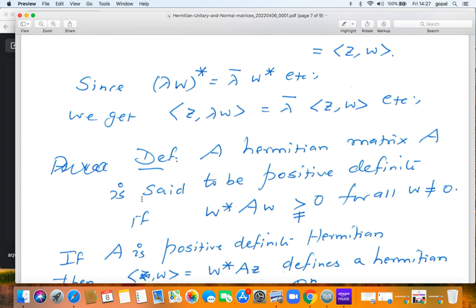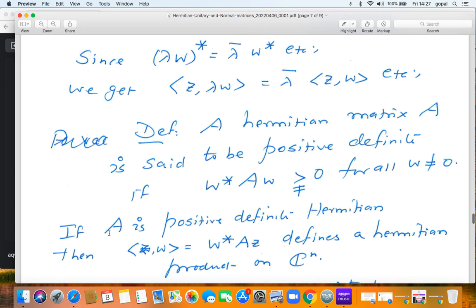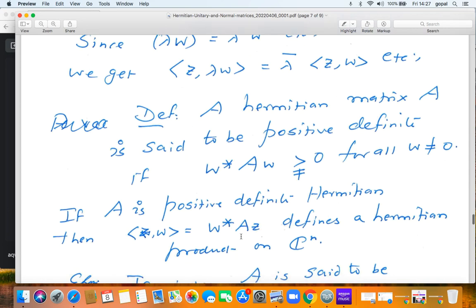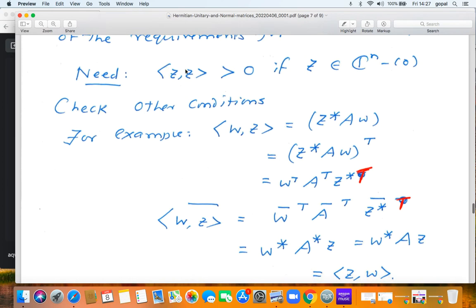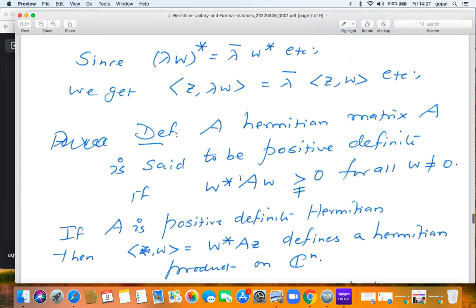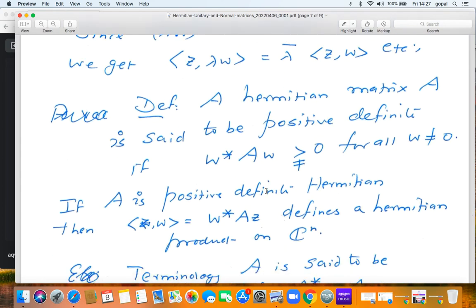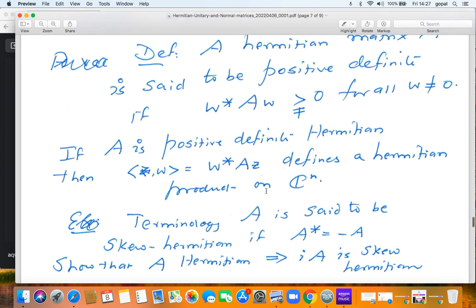A Hermitian matrix A is said to be positive definite if w star Aw is strictly positive for all non-zero vectors w. If A is a positive definite Hermitian matrix, then it is true that w star Az will define a Hermitian form. So that extra thing that we needed, the positive definiteness, that is, the triangular bracket zz should be strictly positive when z is not 0, has now been incorporated. That will happen when A is a positive definite Hermitian matrix.